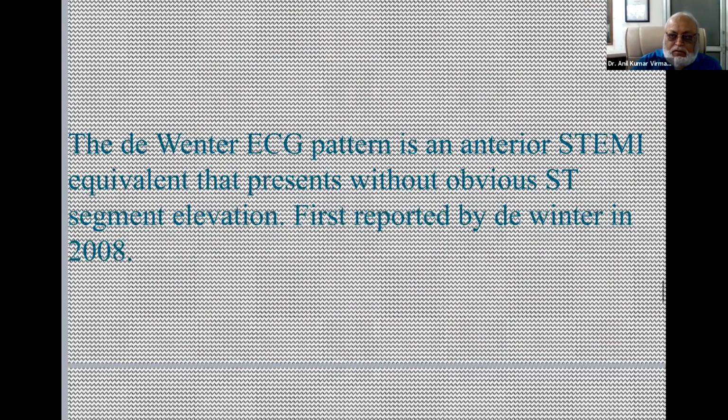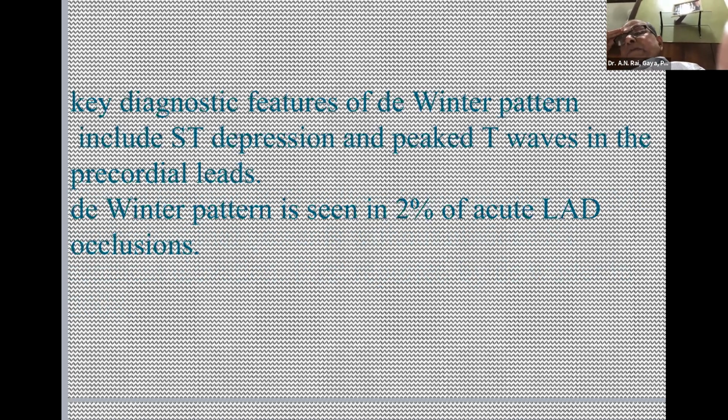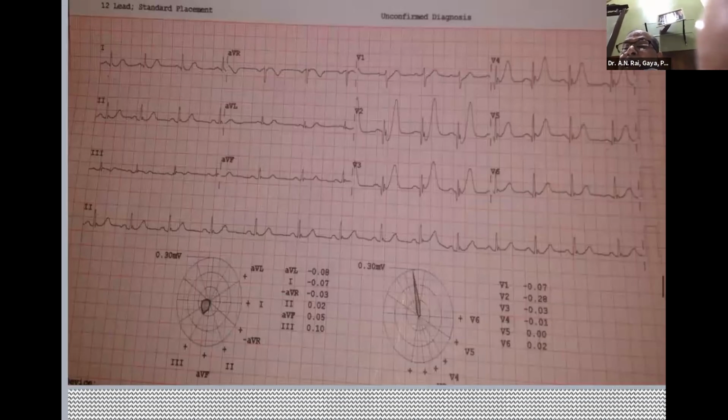The De Winter ECG pattern is an anterior STEMI equivalent that presents without obvious ST elevation, first reported by De Winter in 2008. Key diagnostic features include ST depression and peaked T waves in the precordial leads. It is seen in 2% of acute LAD occlusions. This is one of the indications where we must thrombolyze, and we thrombolyzed this patient. You can see the post-thrombolysis ECG.